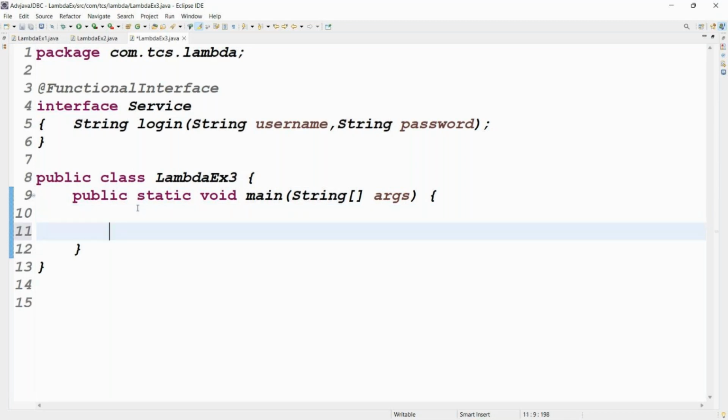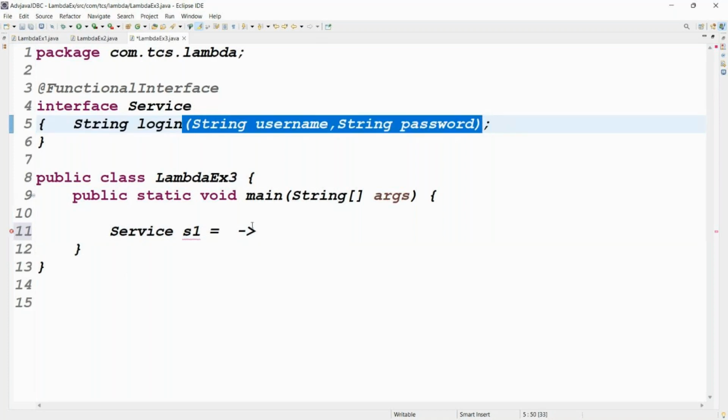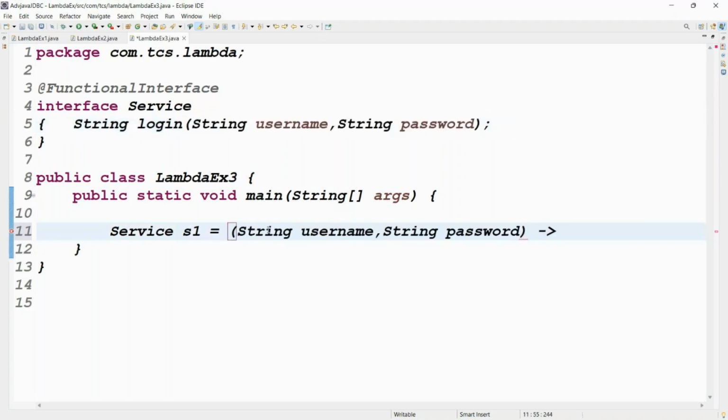I hope you understood, right? I told you the ternary operator. Then you tell me the code for that directly. What is the code? Service S1 equal to arrow. You have to write the arrow first. Before the arrow, the arguments. As in the previous example, I told you the argument type is not required, so I removed it. Then here is the implementation.